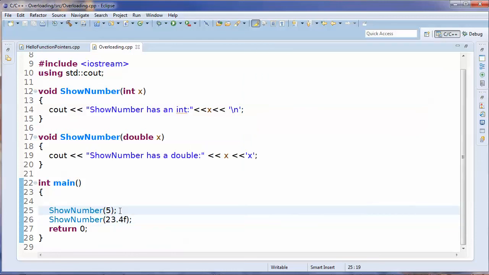You could probably get into trouble with this technique, and you don't want to abuse things. You don't want to have overload of function name and have it do completely different things. But if you have some very sensible name that you think that your users would use, then you can, just based on the type or the number of parameters, have it overloaded. You cannot have it overloaded by the return type. So you couldn't have a show number int x that's a void and a show number int x that returns an int. It has to be different by something other than the return type. It has to be one of the parameters that gets passed in.